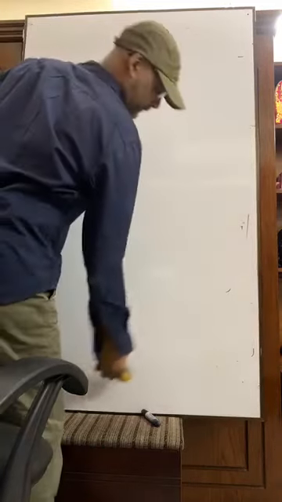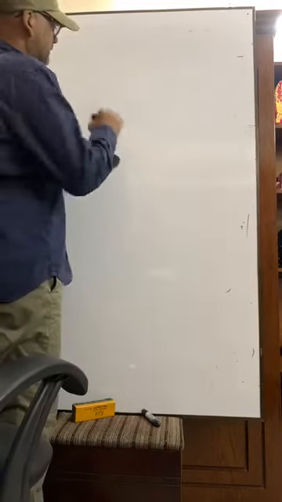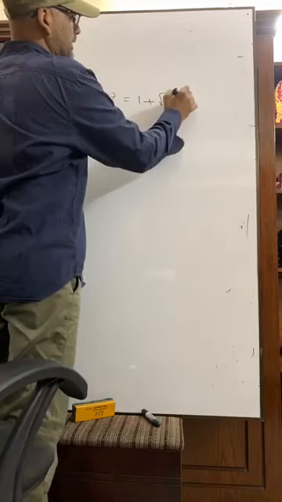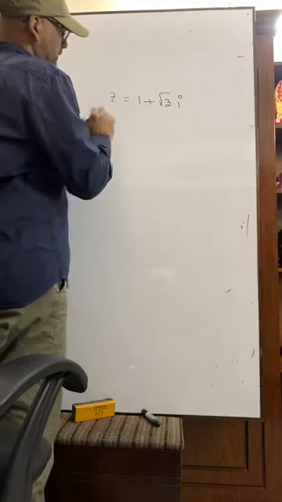Suppose we have to find the modulus and argument of z equals 1 plus root 3 i. What is to do, you know?